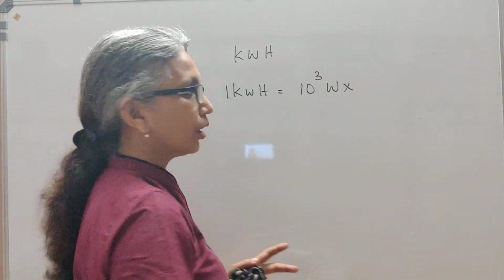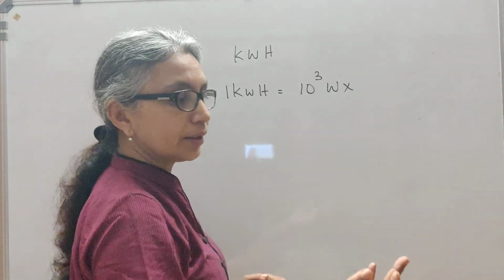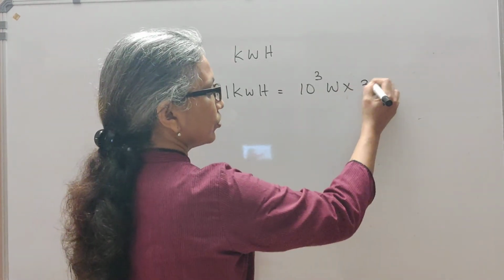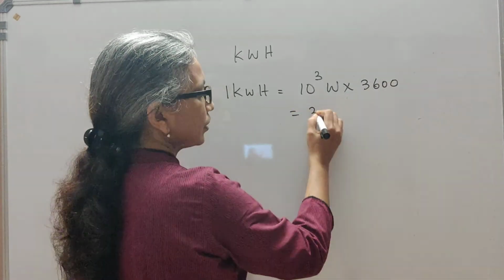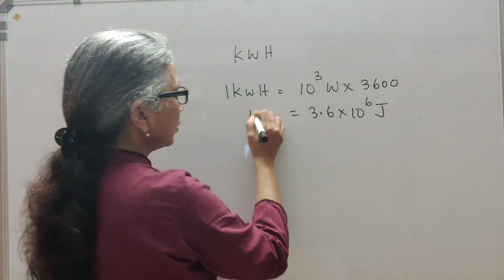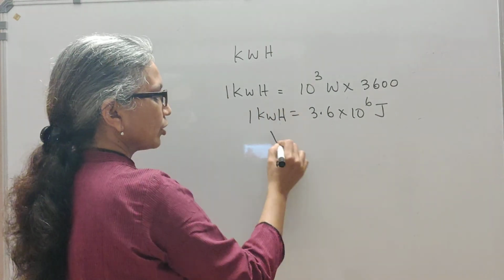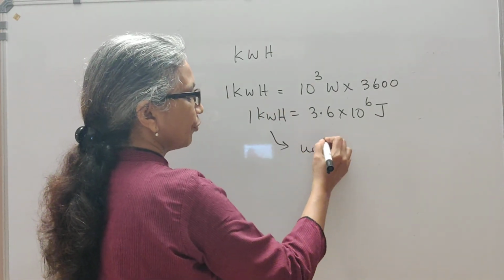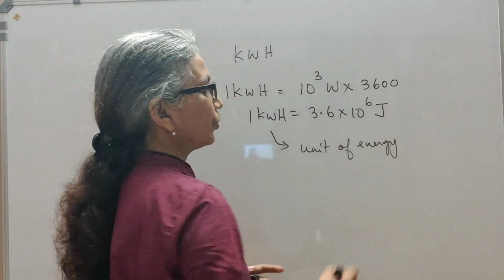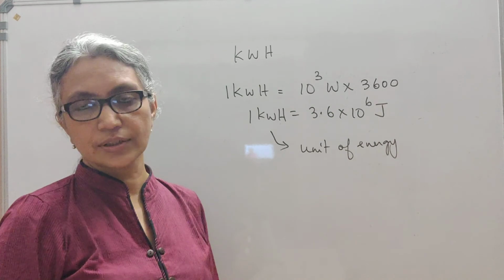Watts is the SI unit, but the SI unit of time is the second. So when you convert an hour to seconds, that is 3600 seconds, which gives 3.6 into 10 raised to 6 joules. So 1 kilowatt hour is a unit of energy, usually electrical energy, which is 3.6 into 10 raised to 6 joules.